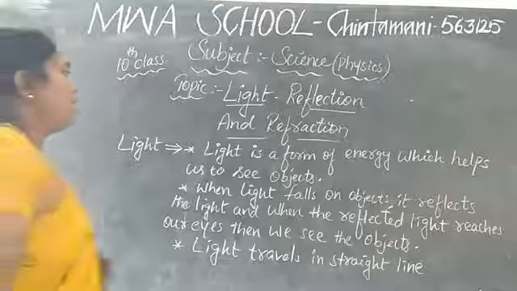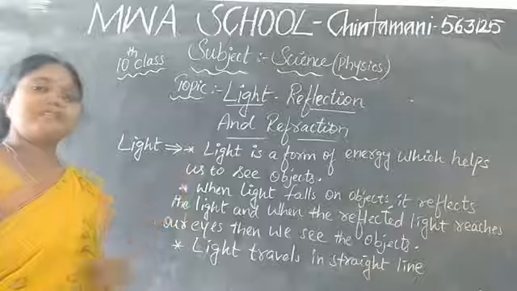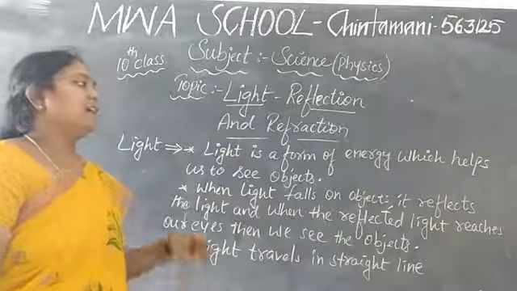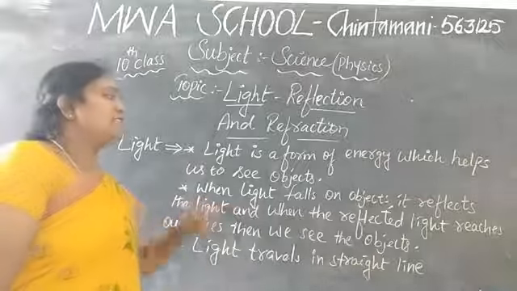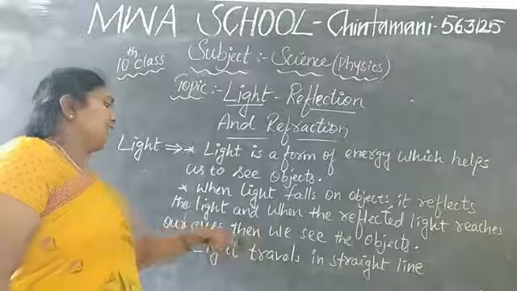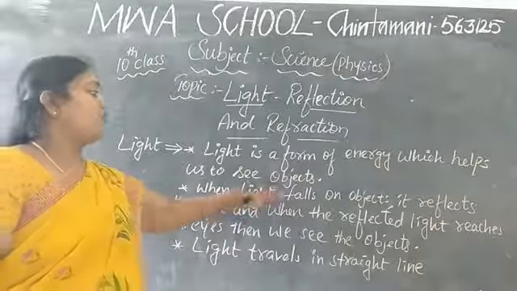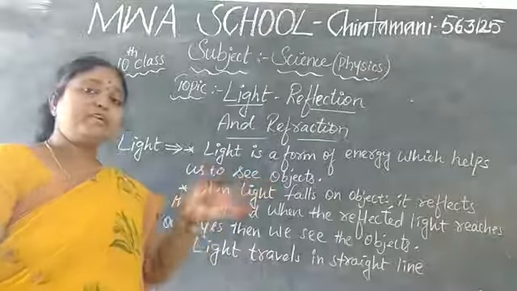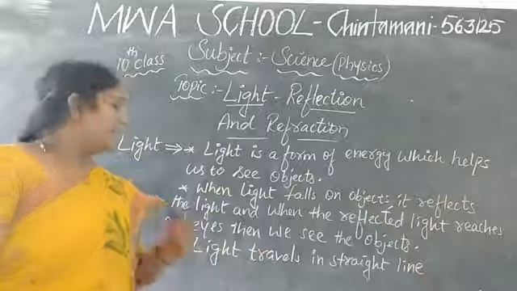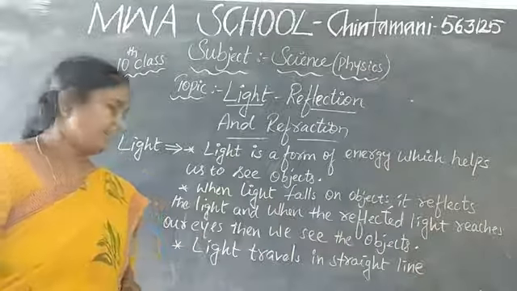Light is a form of energy which helps us to see the objects. When light falls on an object, it reflects the light, and when the reflected light reaches our eyes, then we can see the object.